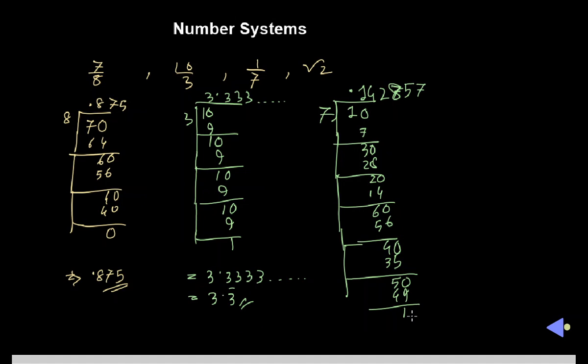So ultimately 1 is the remainder. If it becomes 10, again 7, again it comes to 1, and so on: 1, 4, 2 like that.